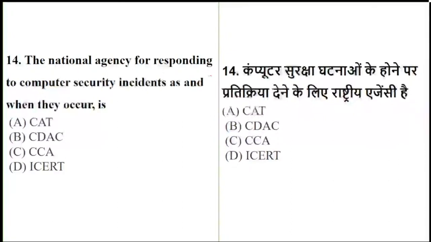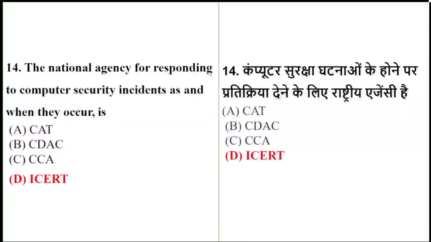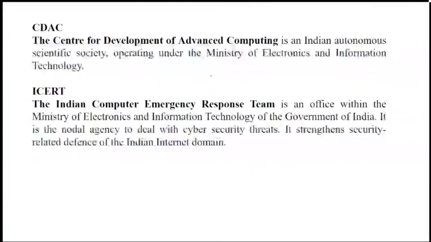It will be called as what? The national agency which is responsible to respond to the computer security incidents as and when they occur. Okay, answers are falling in. Okay, fine. Great. Okay, so it is basically ICRT. Yes, so let's see what exactly it is.